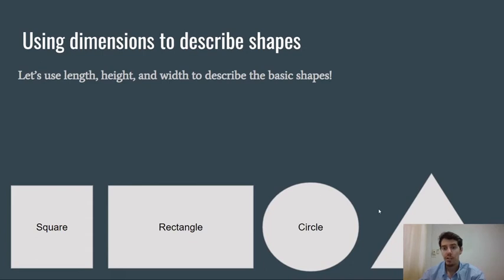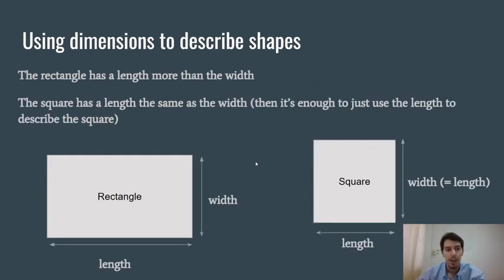Okay, so let's use these new words to describe the basic shapes, all right? So we're going to use the length, the height, and the width to describe them. So now we can make the difference between a rectangle and a square. The rectangle has a length more than the width, okay? Or a height more than the width, doesn't matter, okay? But the difference is that the square has the length the same as the width, or the width the same as the height, it doesn't matter, okay?